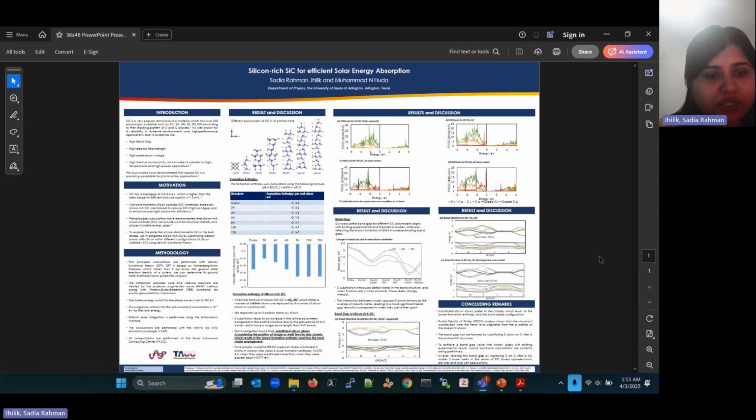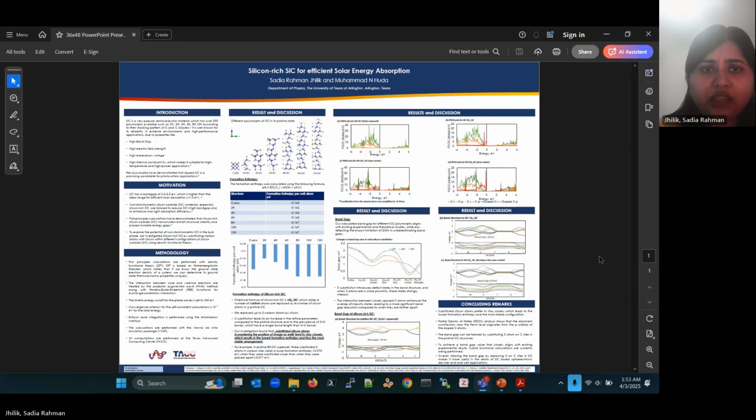For methodology, first principle calculations are being performed with density functional theory. The interaction between core and valence electrons are treated by the projector augmented wave method along with the PBE functional for exchange correlation interaction. All the calculations are performed with the Vienna ab initio simulation package, VASP, at the Texas Advanced Computing Center, TACC. We are grateful for their support.